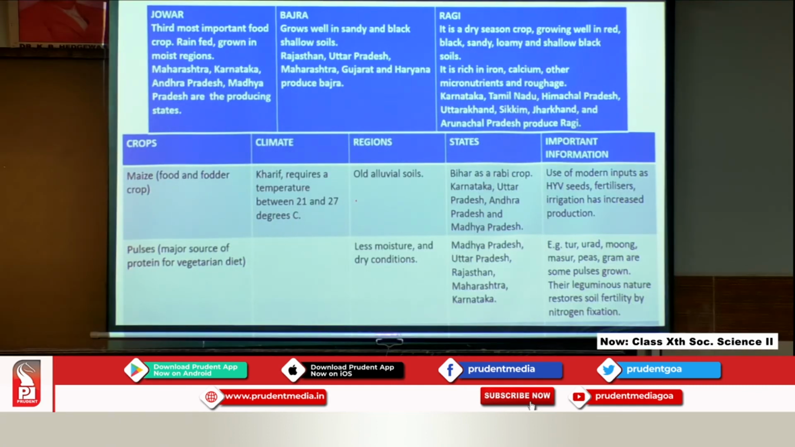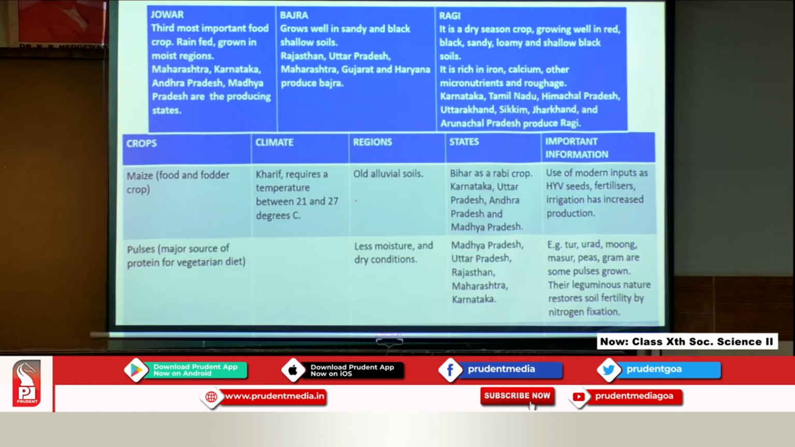So, we see that pulses are grown in places which require less moisture and dry climatic conditions. So, wherever there is less moisture and dry climatic conditions and there is fertility of the soil, you will have the growth of pulses like Madhya Pradesh, Uttar Pradesh, Rajasthan, Maharashtra and Karnataka. So, you will have a lot of pulses which grow in these places.